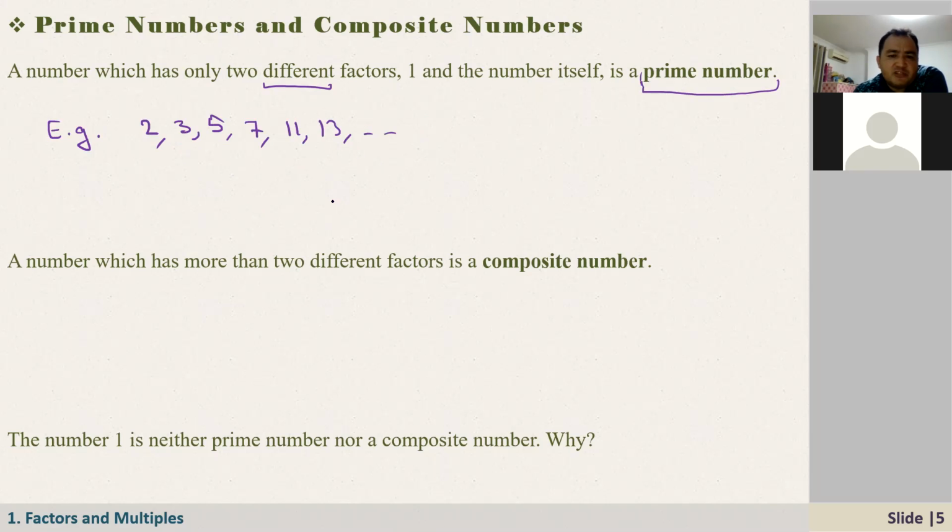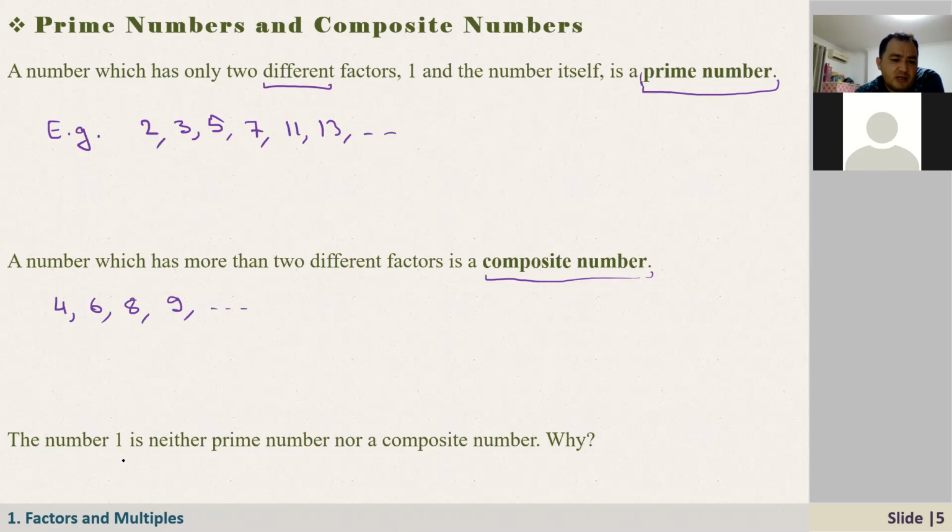And how about if a natural number has more than 2 factors? At that time it is called a composite number. What is a composite number? It's a natural number that has more than 2 different factors. For example, let's say 4. What are the factors of 4? 1, 2, 4. It has more than 2 different factors, right? 6, composite number. 8, composite number. 9, composite number. What are the factors of 9? 1, 3, 9. Okay, these are composite numbers.